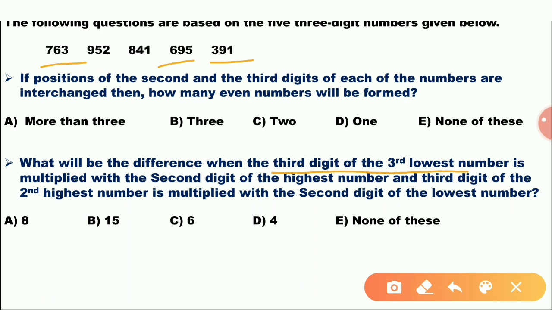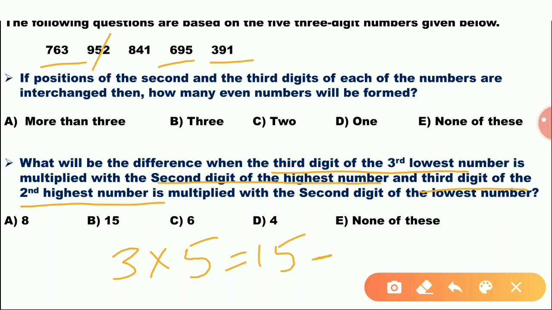Third digit of the third lowest number is 3, multiplied by the second digit of the highest number. What is the highest number? 952. Second digit is 5. So 15, minus third digit of the second highest number. Second highest number, third digit is 1, multiplied with the second digit of the lowest number. Lowest number, second digit is 9. 15 minus 9 equals 6.